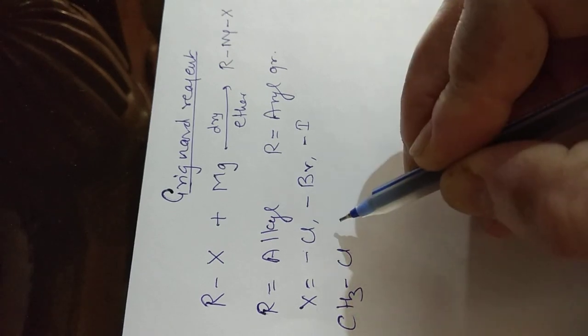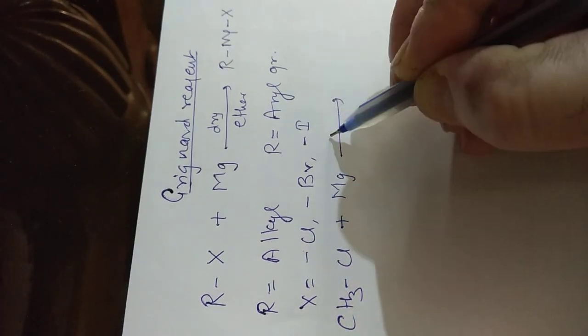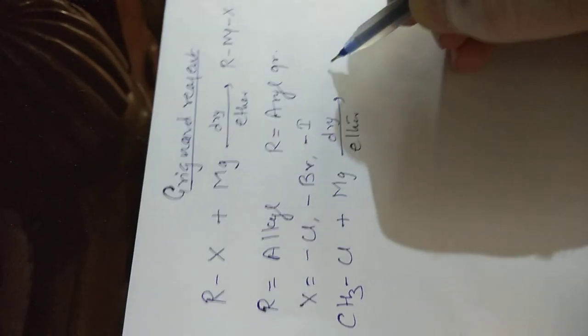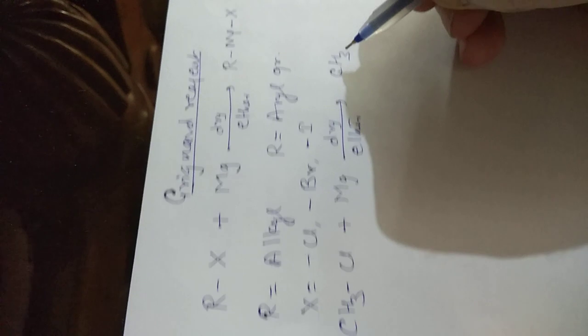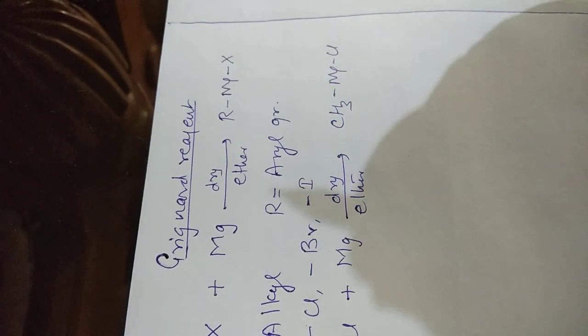Suppose CH3Cl is treated with magnesium in the presence of dry ether. It forms CH3MgCl. This is one kind of Grignard reagent.